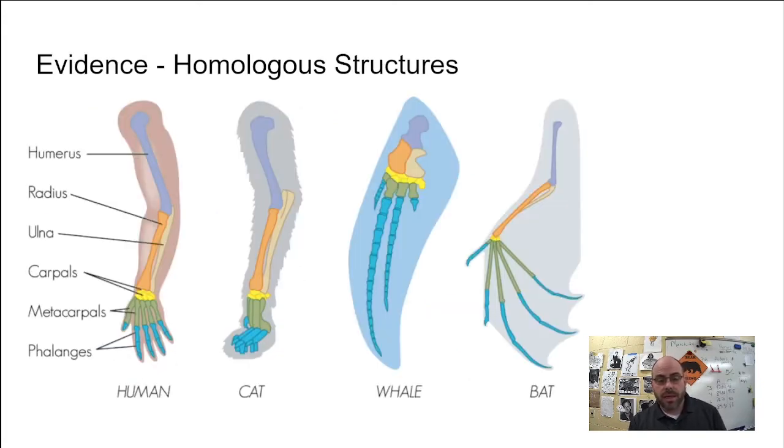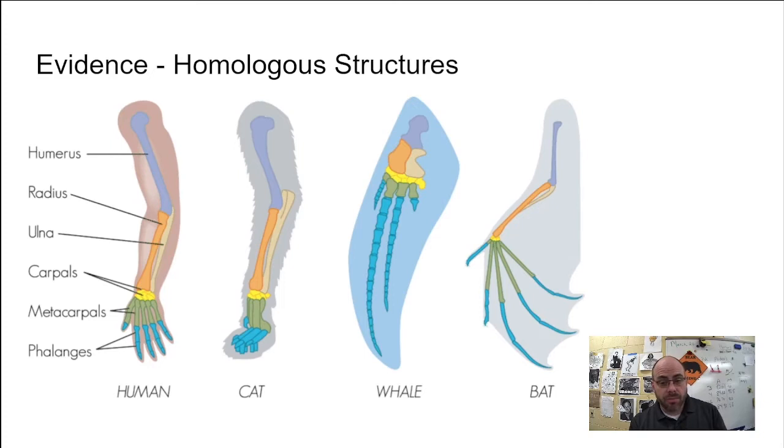Homologous structures are direct evidence of evolution because while those structures may not have similar functions, they do have the same basic makeup, right? A cat and a human use their hands for completely different things. Bats fly with their hands, but notice they all have the same pieces. They're different shapes, but they're all basically the same pieces: five fingers, or four fingers and a thumb, two forearm bones, a long bone for the upper arm. You get the idea. Even whales have this same basic structure. This shows a common ancestry. So homologous structures show a common ancestry between organisms.